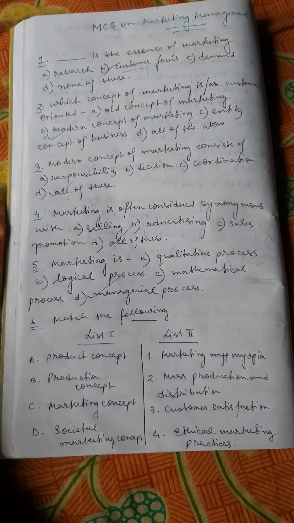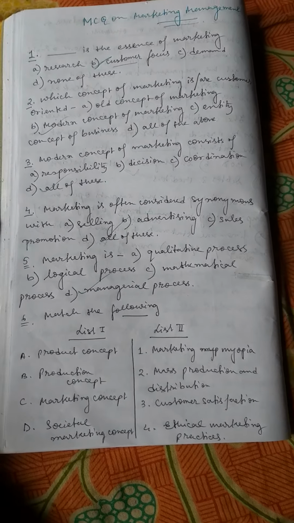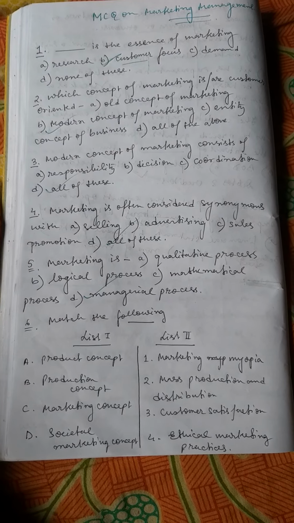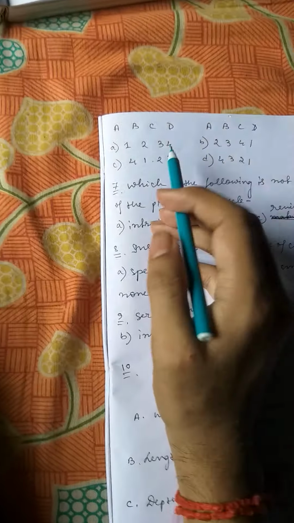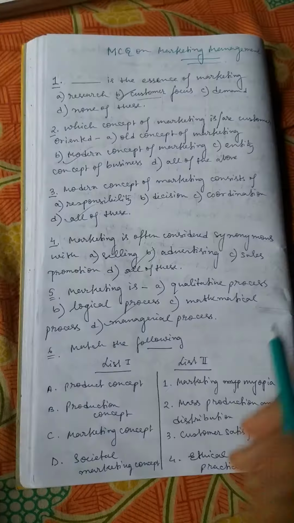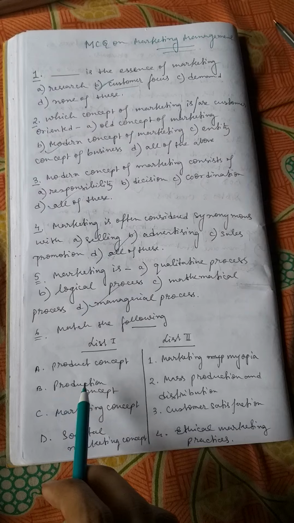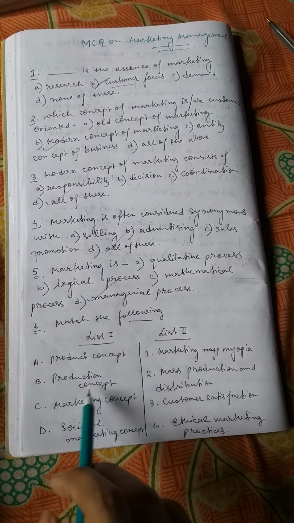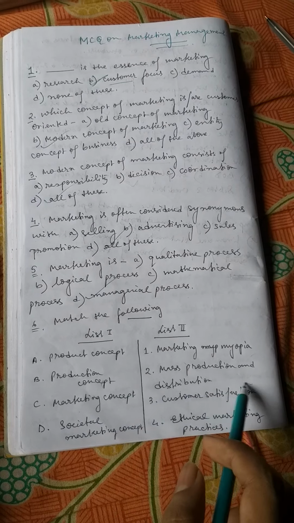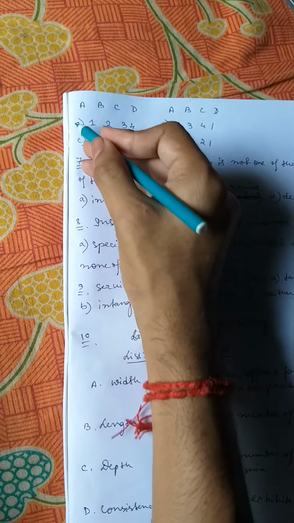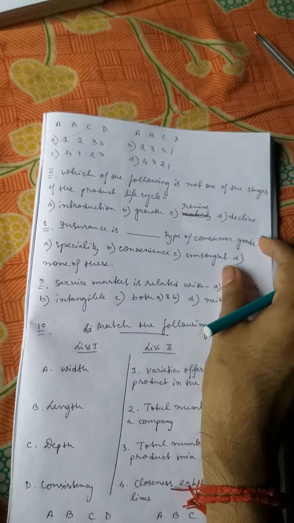So D should be matched with 4, and the left one, product concept, obviously matches marketing myopia. So option A will be the correct option: 1, 2, 3, 4. Product concept, marketing myopia; production concept, mass production and distribution; marketing concept, customer satisfaction; societal marketing concept, ethical marketing practices. Come to the next question.